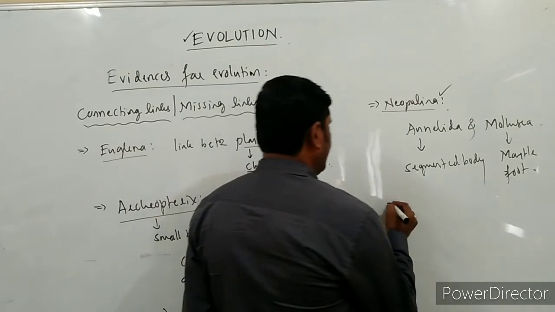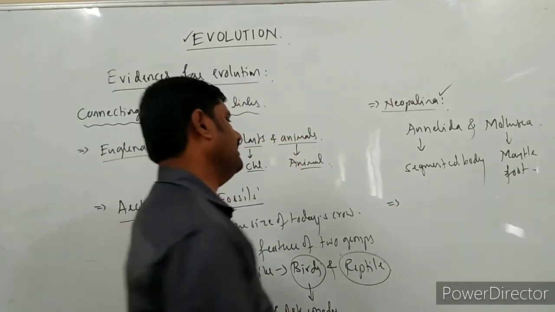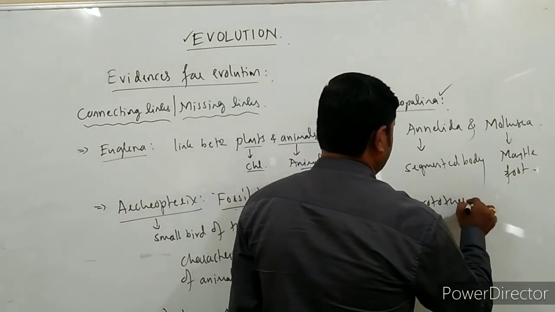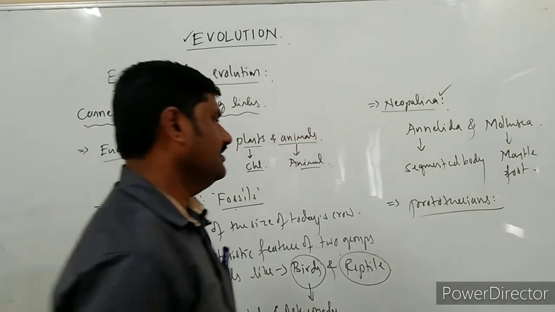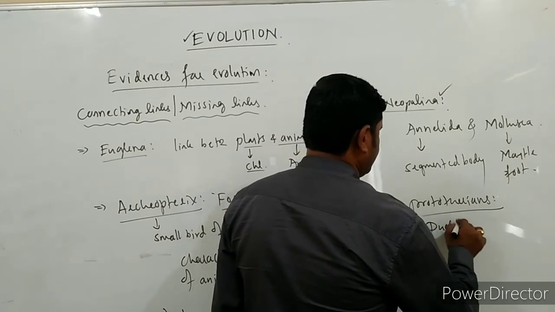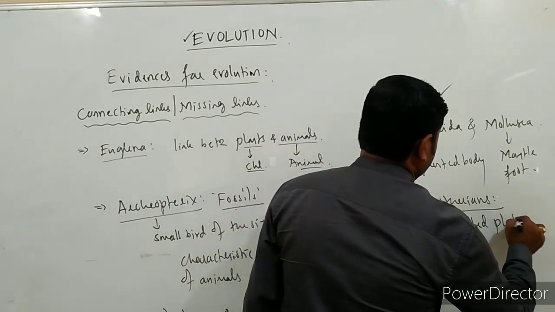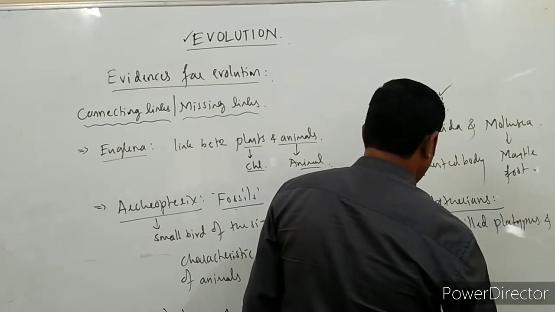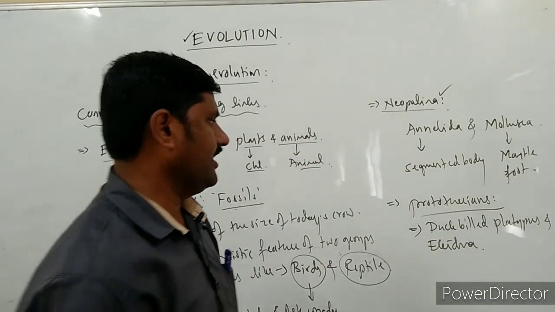In the same way, the next example is prototherians. What are these prototherians? These are the duck-billed platypus and echidna, the best examples for prototherians.